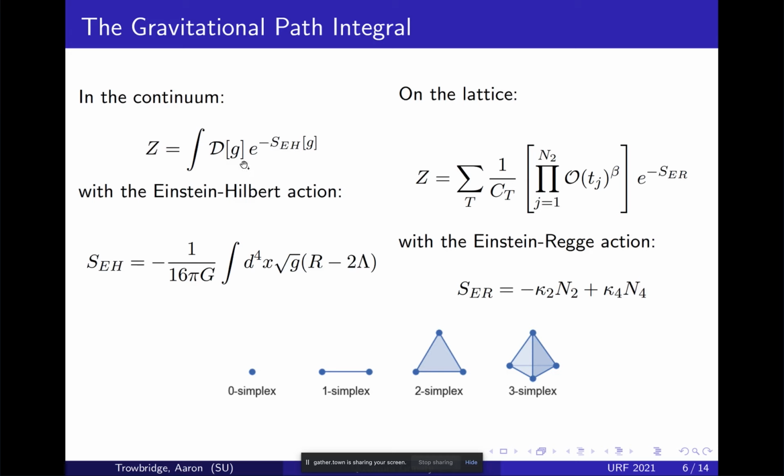For gravity, we integrate, instead of over all paths through space that a particle could take, over all space-time configurations that space could have. We add up the amplitudes for all of these, and we get the partition function. In this case, we're using the Einstein-Hilbert action, which is the gravitational action, which incorporates factors like G, so Newtonian gravity is in here. We have the metric g, so this is general relativity. We have R, which is the curvature of space, and we have lambda, which is the cosmological constant, which has to do with inflation. So we're trying to model all of this in a quantum mechanical way.